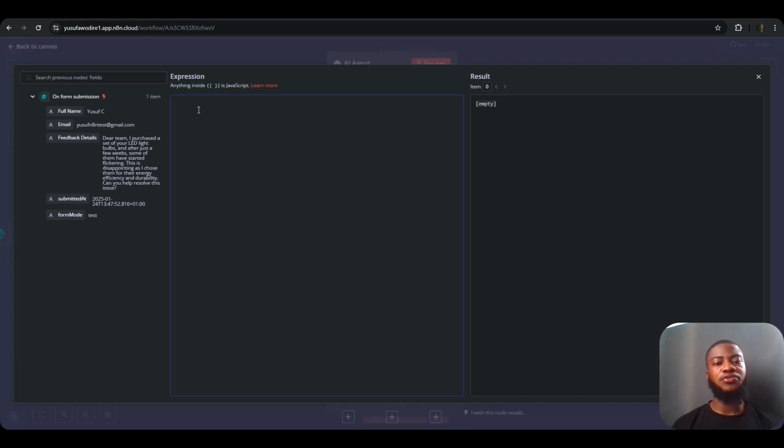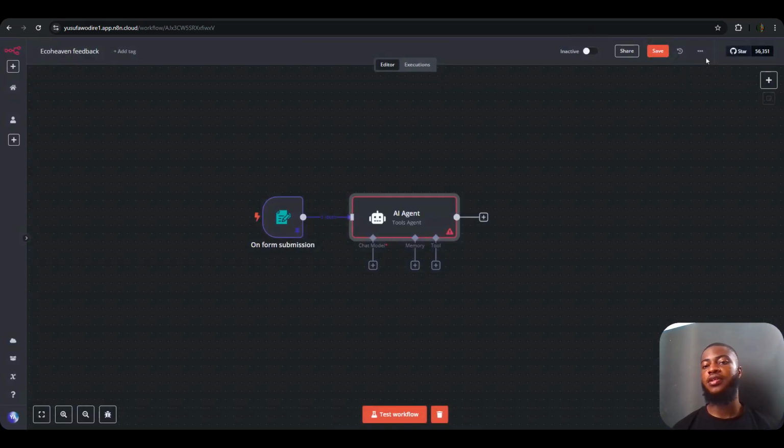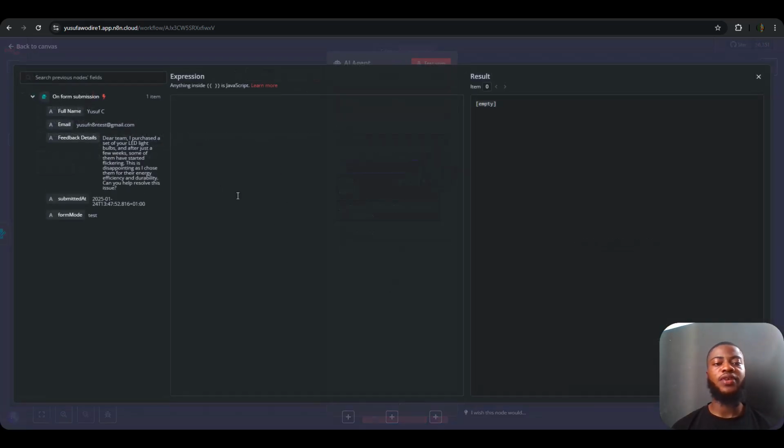So I'm going to go and copy the prompts and paste it here, and don't worry, you have access to all these prompts and everything. In fact, I'll have a link down below that you're able to download this workflow. Let me show you how to do it. You just import it to your instance. When you download the file and import it to your instance, then it will be ready for you to use. So let me go ahead and paste the prompts.